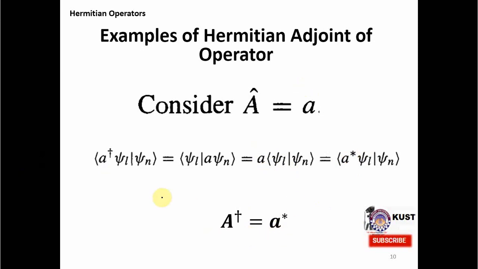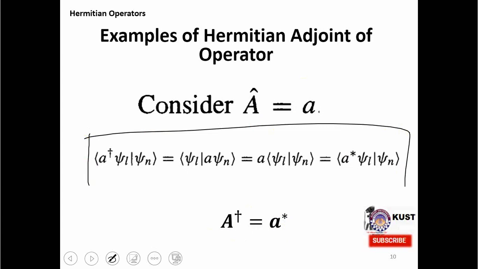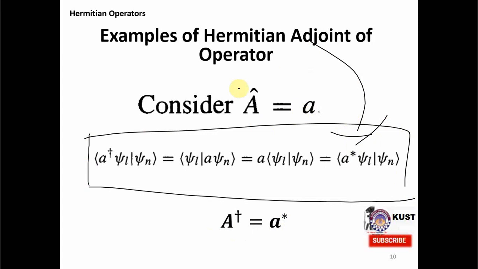So what I want to tell you is that this is the proper way of calculating the Hermitian adjoint of any operator. For example, if you have an operator A and you want to know its Hermitian adjoint, you can follow these steps. First start with A dagger with the bra, then bring it into the ket, and then from here we know that A dagger is equal to A star. So this way is the proper calculation for the Hermitian adjoint.